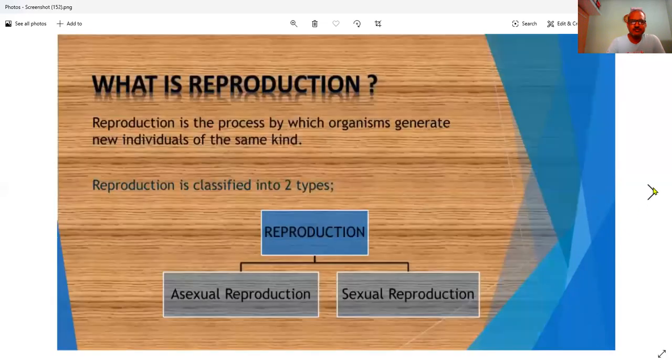So this is the definition of reproduction. Reproduction is the process by which organisms generate new individuals of the same kind. Reproduction is classified into two: asexual reproduction and sexual reproduction. Today our full focus is on asexual reproduction.